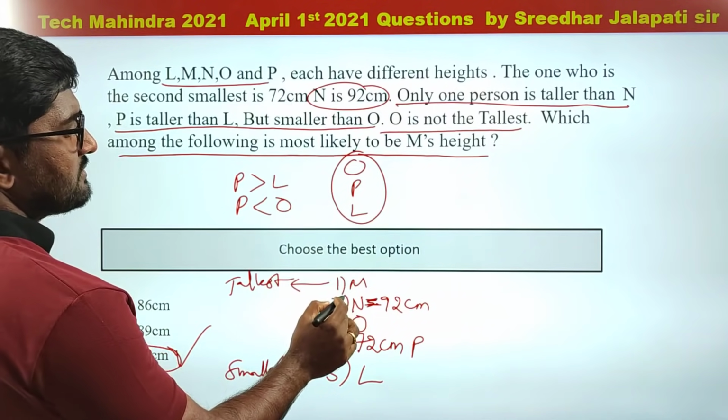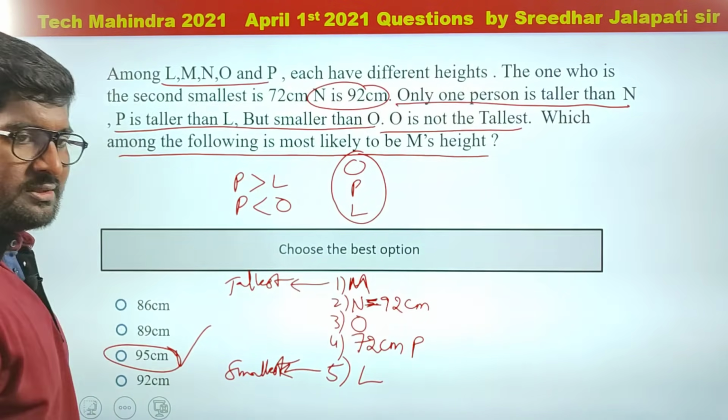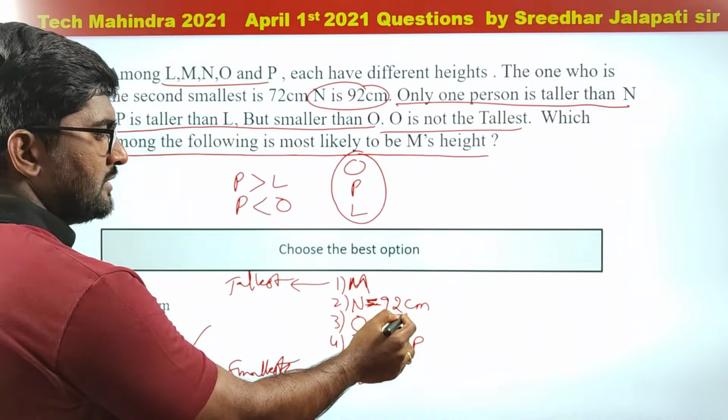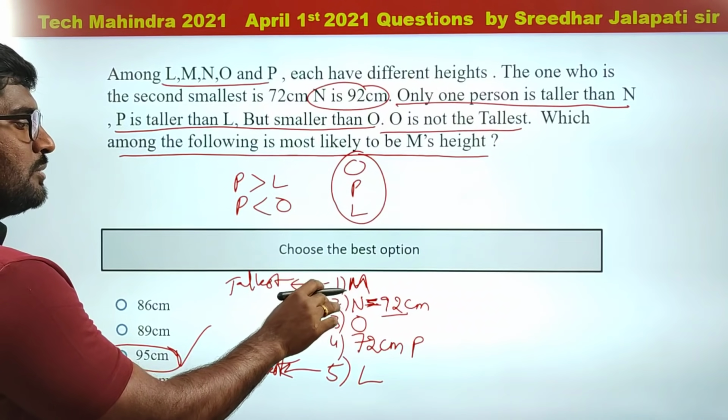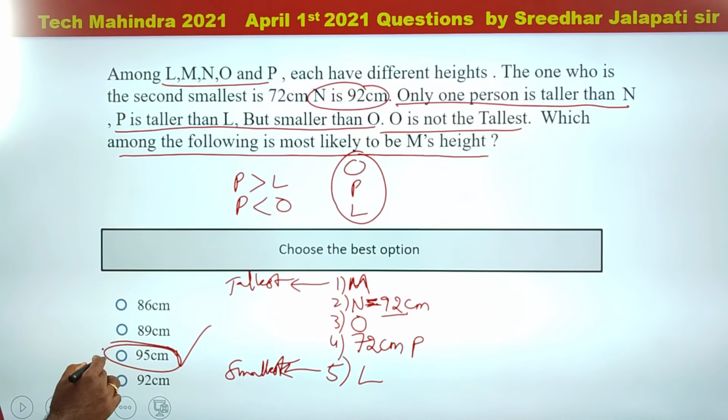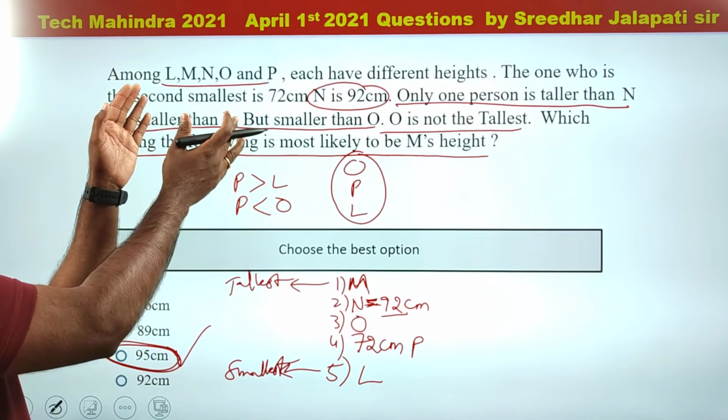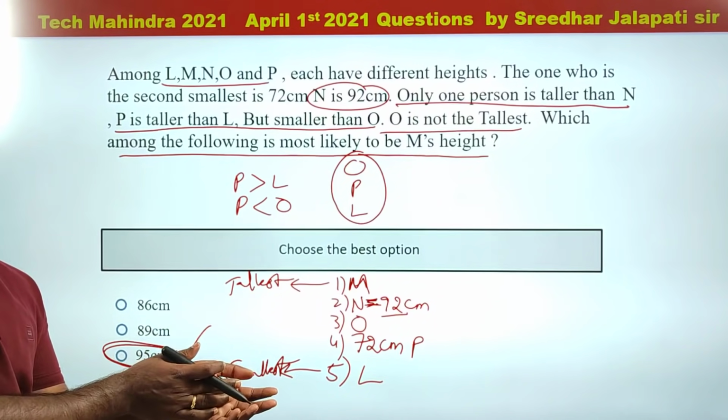From this information, it's very clear that M is the tallest. As already N is 92, if M is tallest, M should be greater than N. So only one option is greater than N, that is 95 centimeter. Very tricky question, but if you follow the information carefully, simple.